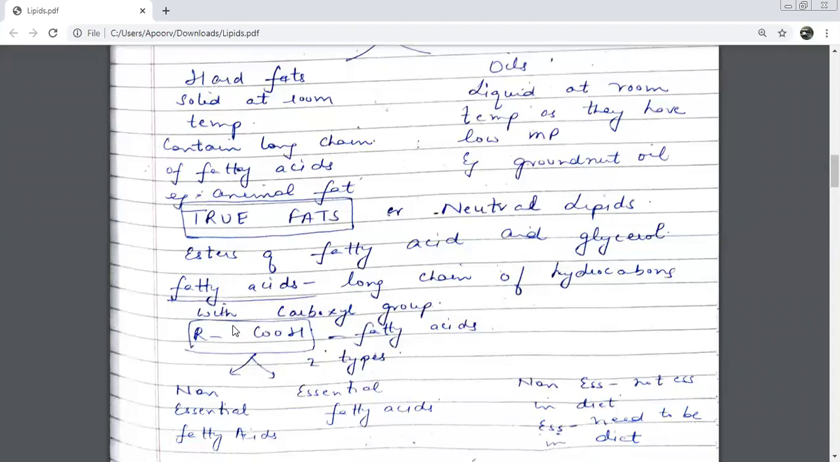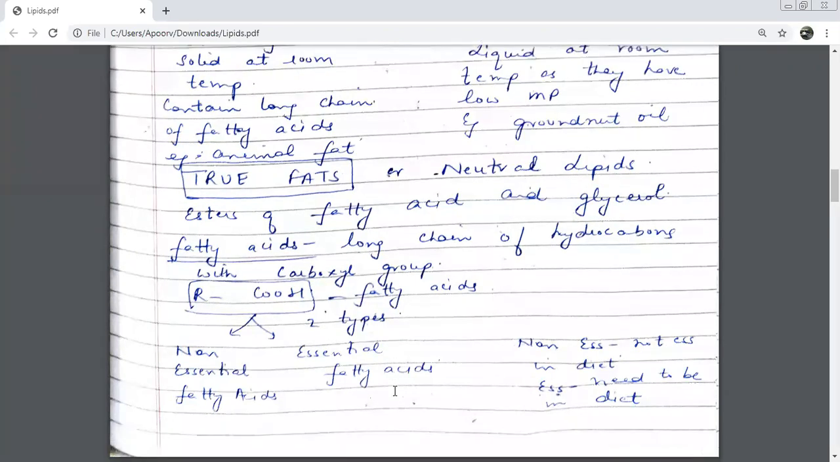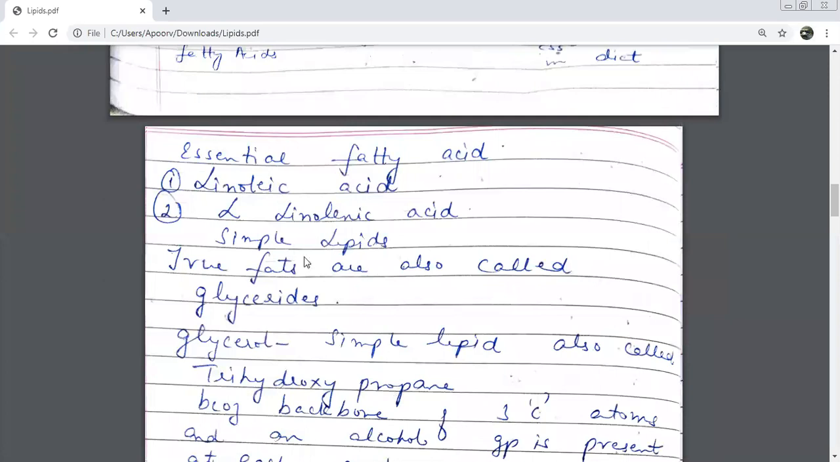RCOOH. That means R is my long chain of hydrocarbons, and the group attached to it is the carboxyl. Then we discussed non-essential and essential fatty acids. Those acids which we need to take in our diet, because our body cannot prepare them, are called essential fatty acids. Give me two examples of essential fatty acids: linoleic acid and alpha linolenic acid.